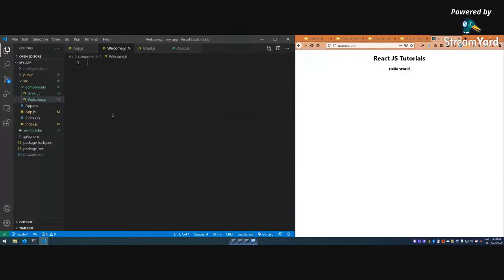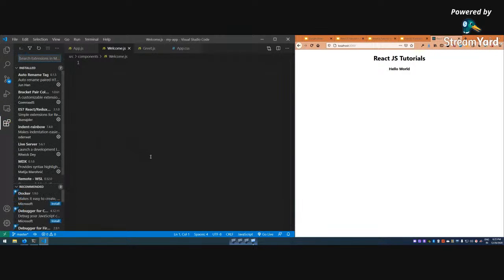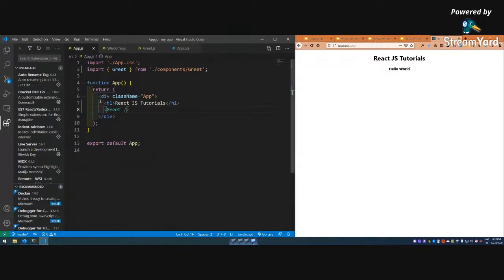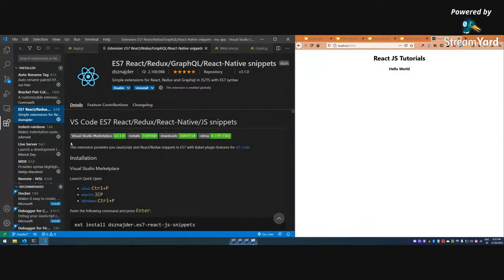Okay, welcome.js. And one more thing, again, as I was telling, why VS Code is so great, because it has these tiny programs which add functionality to it. Already there are so many functionalities here, but you can add more. I have a VS Code extension video on my channel, so if you go through it, it will be very good. You might have seen all this rainbow color and all those things, which come because I have a lot of good plugins for that. But a plugin which I'm going to tell you about is a must in React. So you go here and install this plugin.